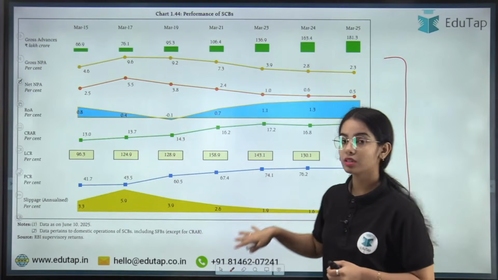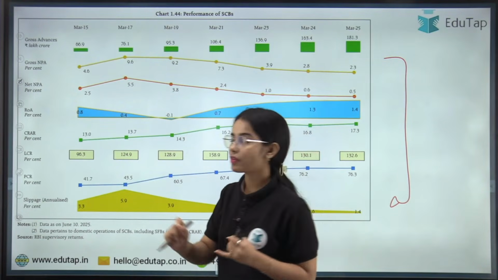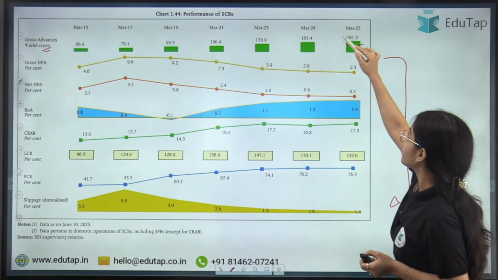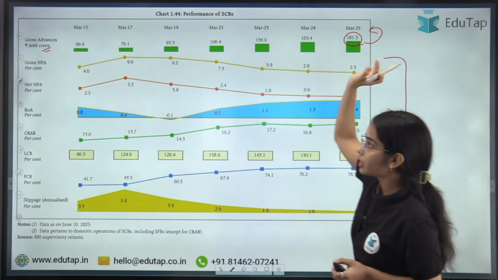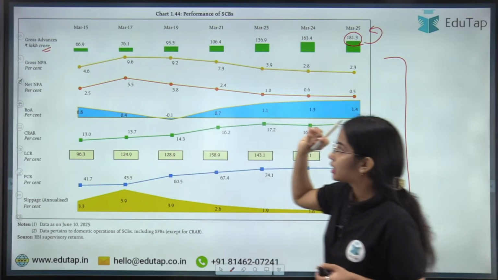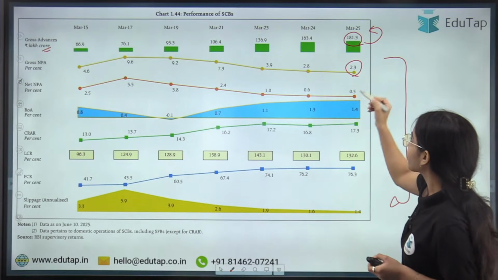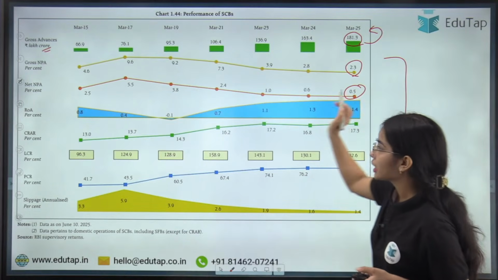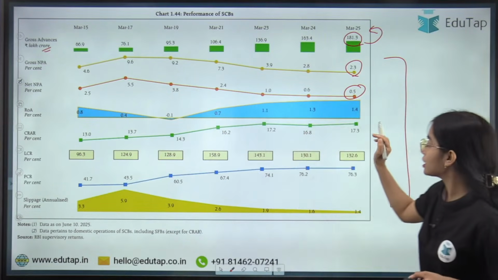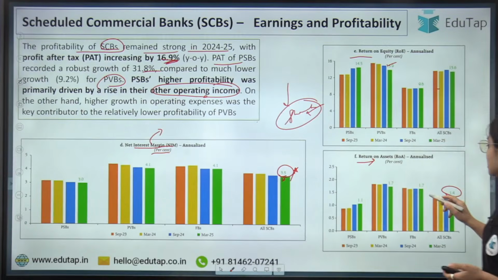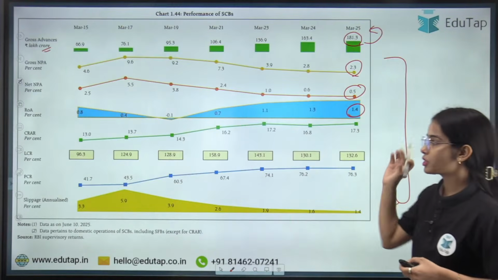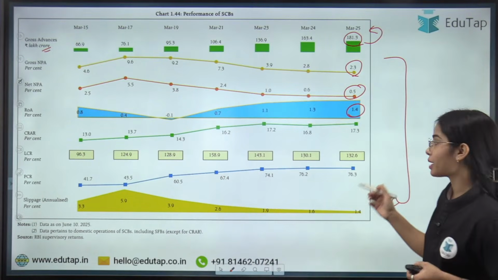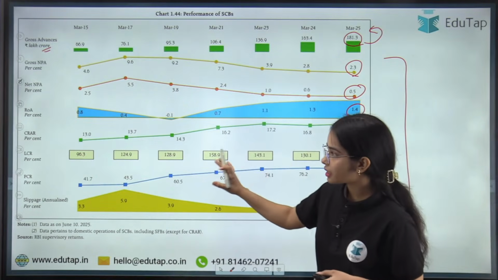Now, coming back to the data points. The gross advances given by the scheduled commercial banks is 181.3 lakh crore in March 2025. The gross non-performing asset percentage is 2.3% and the net non-performing asset percentage is 0.5%. Then return on asset percentage is 1.4%, that we have just discussed, in March 2025. The CRAR, capital to risk weighted asset ratio, for the scheduled commercial banks is 17.3%, while the liquidity coverage ratio...